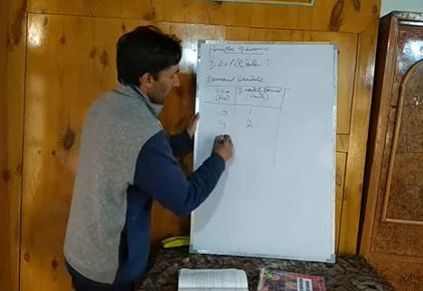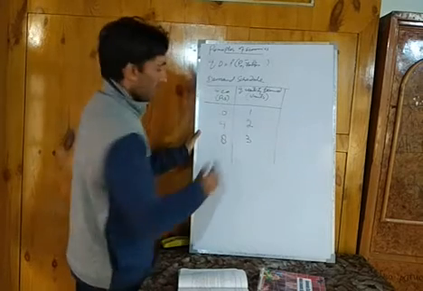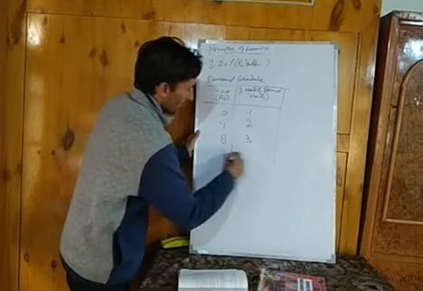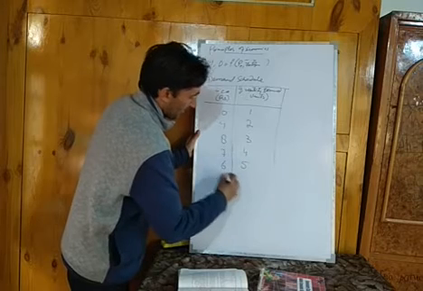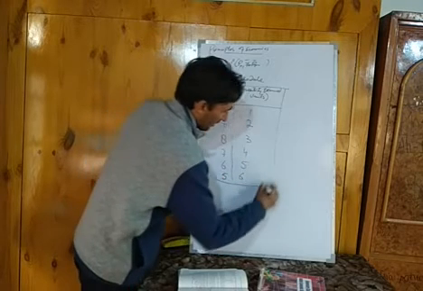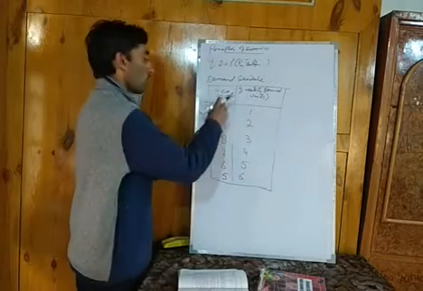As price goes on decreasing, the quantity demanded increases. Then 5 and 6.